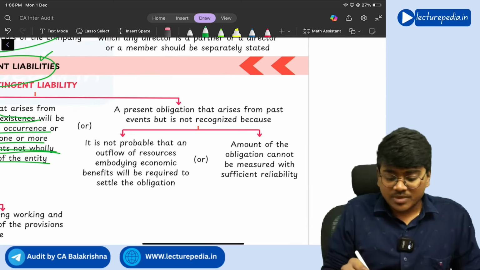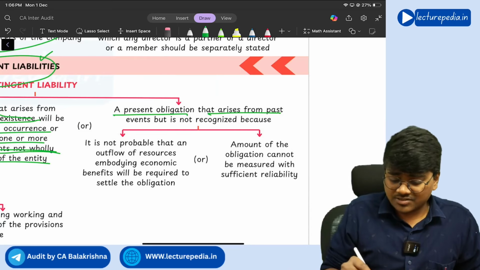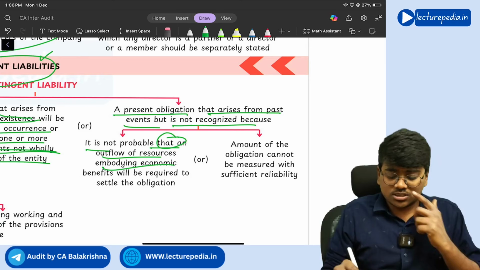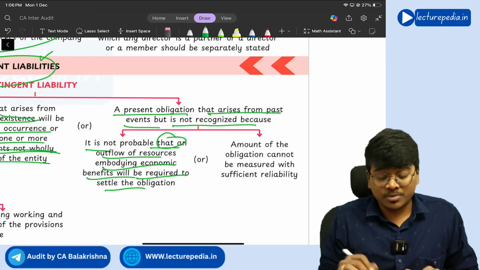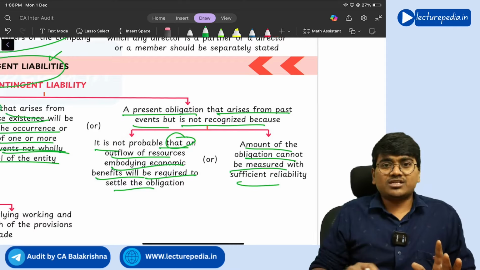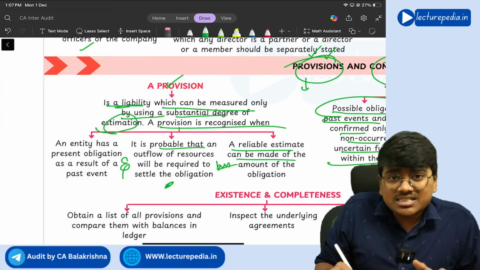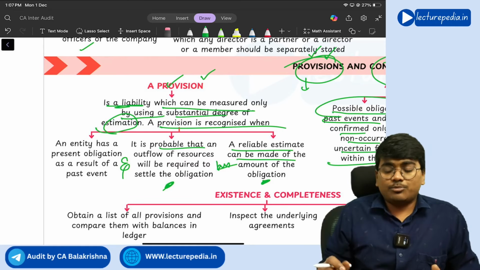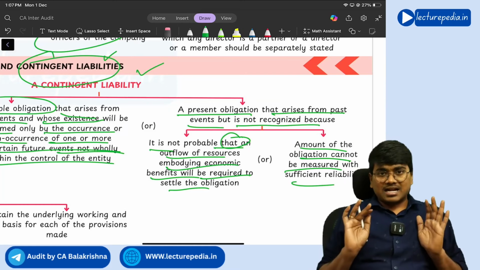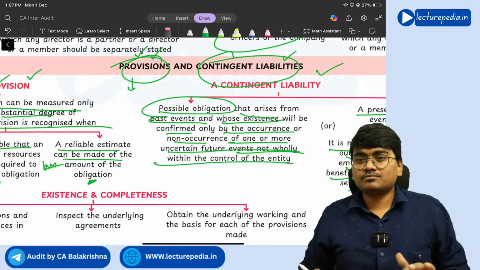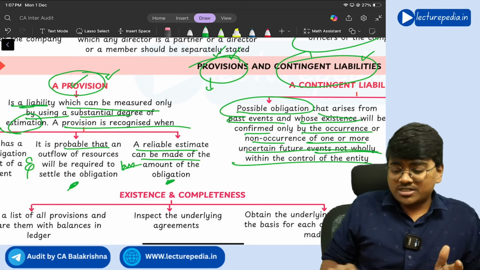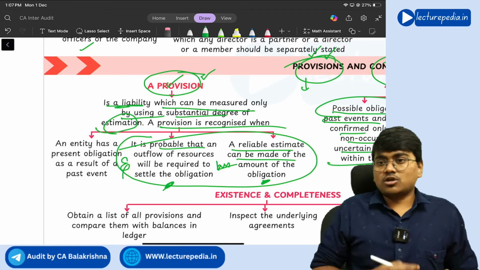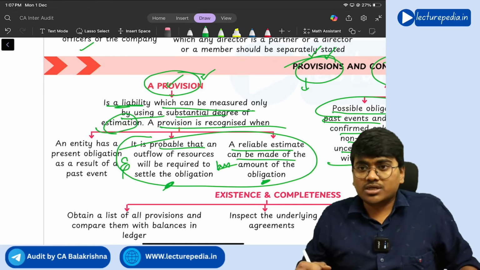Or another definition: a present obligation is there, arising from a past event, but it is not recognized because it is not probable that an outflow of resources embodying economic benefits will be required to settle the obligation, or the amount of the obligation cannot be measured sufficiently reliably. That means if any of these conditions, or both, are not satisfied, then instead of creating a provision, you will treat it as a contingent liability. Understood? Yes. So from the definition of a provision only, you can derive the definition of contingent liability. If any of these two conditions are not satisfied, you will treat it as a contingent liability instead of creating a provision.